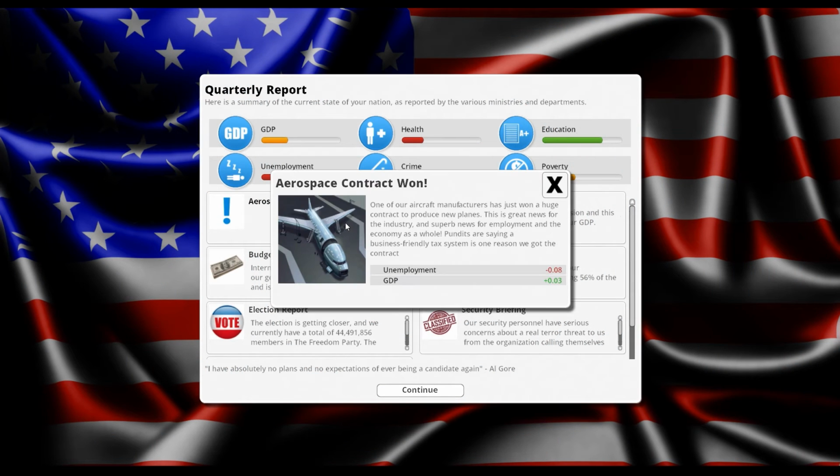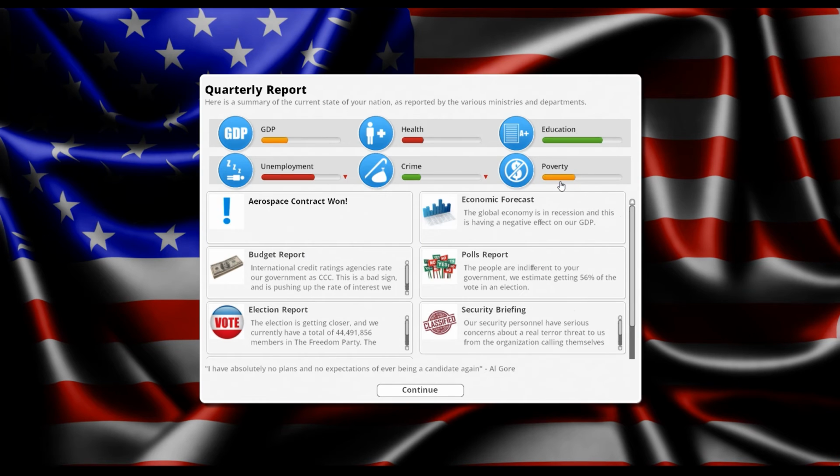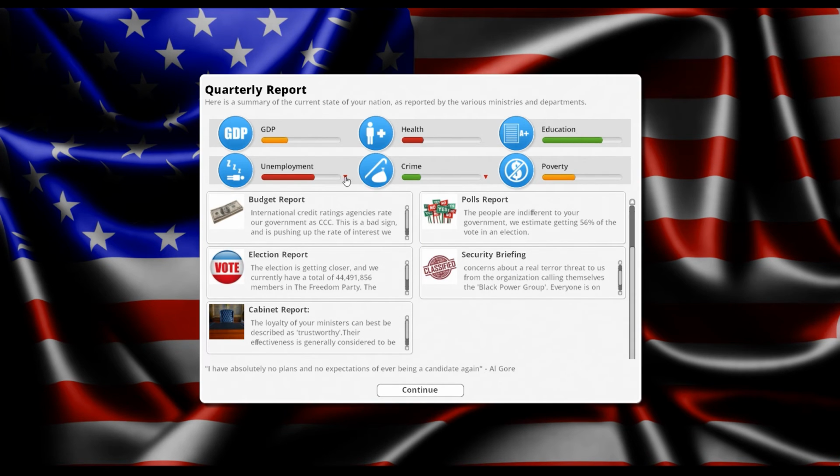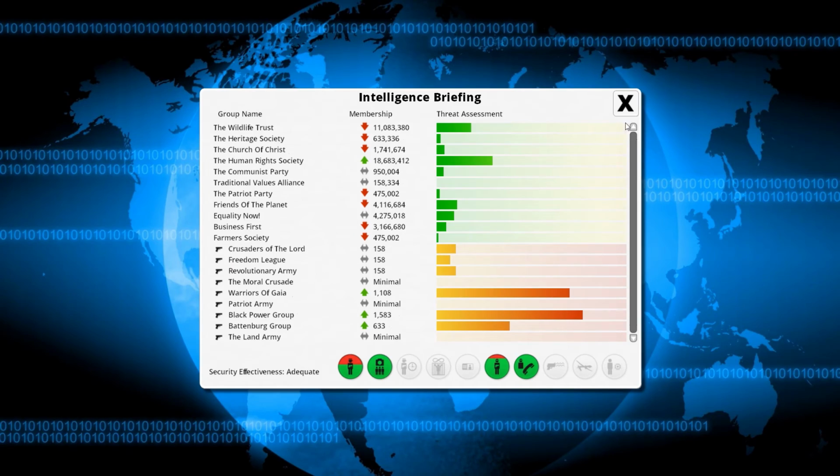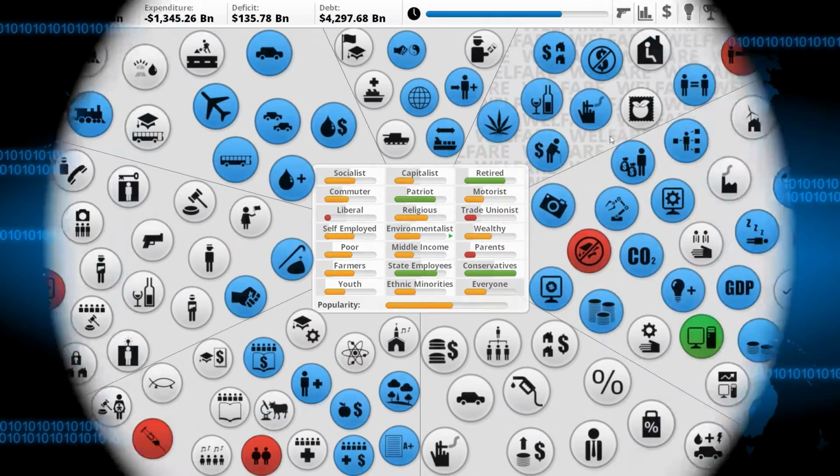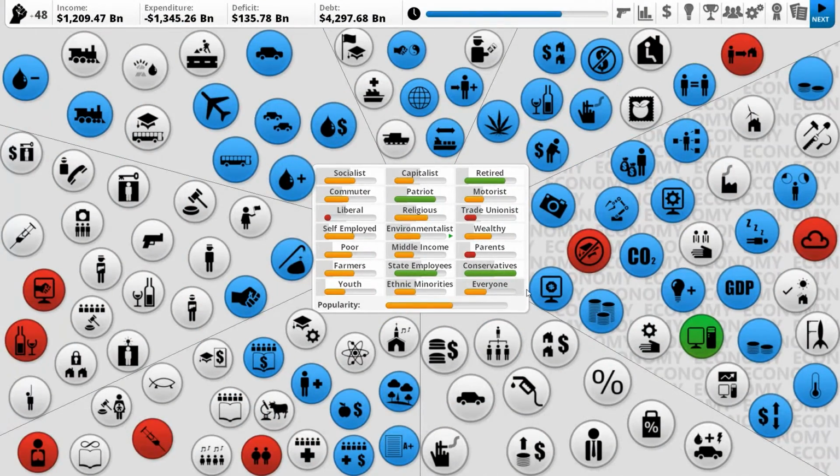Capitalist plot. Yes, yes. Oh, we won an aerospace contract, which lowered our unemployment and raises our GDP. Fantastic. Something good. Polls we went up in. Crime is still dropping. Unemployment is dropping, which is good. Let's have a look at our security briefing. Oh no, the Warriors of Gaia is still rising. That's not good at all. Okay.